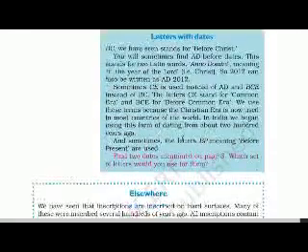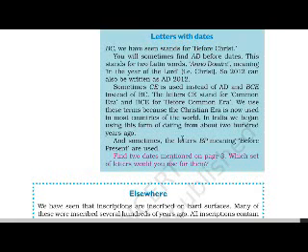The letters BC, as we have seen, stand for before Christ. You will sometimes find AD before dates. This stands for two Latin words, Anno Domini, meaning in the year of the Lord, that is, Christ. So 2012 can also be written as AD 2012. Sometimes CE is used instead of AD and BCE instead of BC.